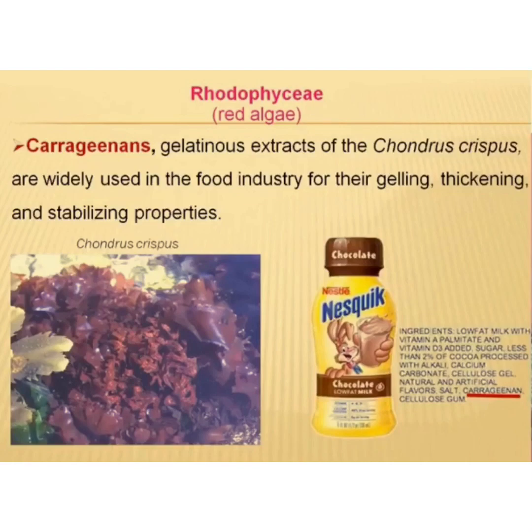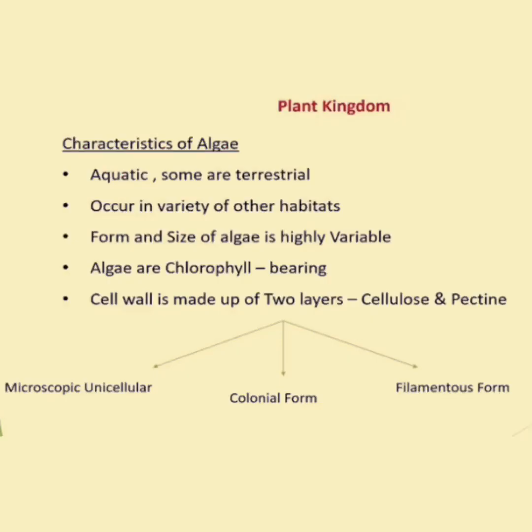Based on the lecture, we can now say that the characteristics of the algae are that they are aquatic, some of them may be terrestrial, and they occur in a variety of other habitats also, like the skin of animals. The form and size of the algae is highly variable. Algae are chlorophyll bearing, and the cell wall is made up of two layers of cellulose and pectin. They may be microscopic, unicellular, colonial forms, or they may be filamentous.